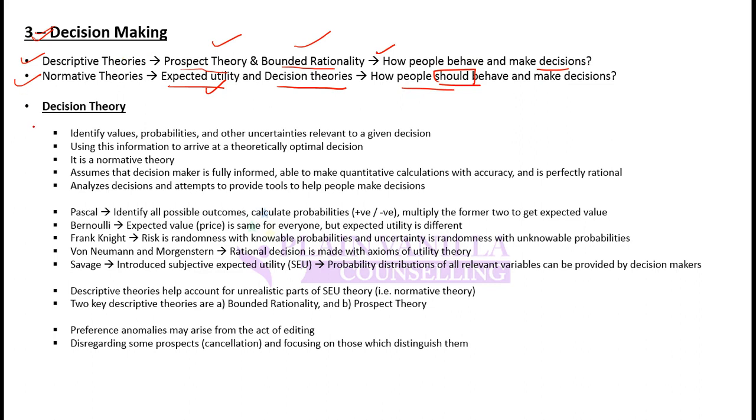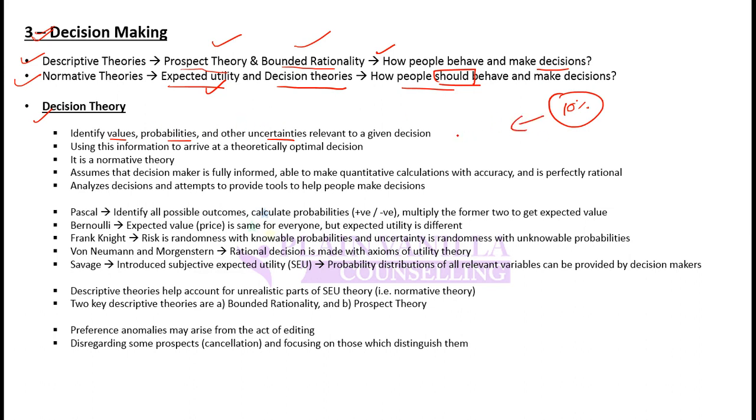Decision theory identifies values, probabilities, and other uncertainties relevant to a given decision, and then using this information, the investor makes a decision. He will identify a value, let's say a stock can make a 10% return, and then he will calculate the probability for that 10% return.